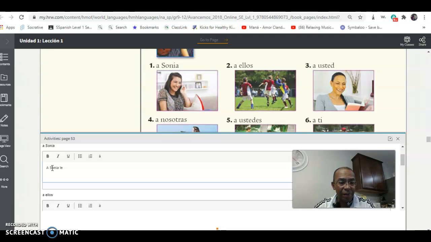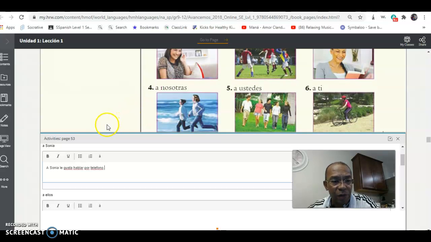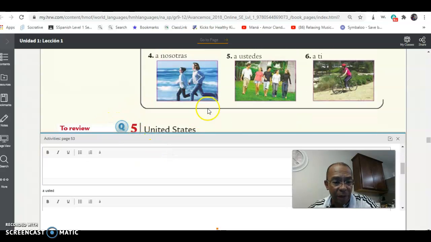Le is the indirect object pronoun. Gusta. A Sonia le gusta hablar por teléfono. Make sure you put a period so you can get it right. Okay, and then you do that for each one of these pictures.